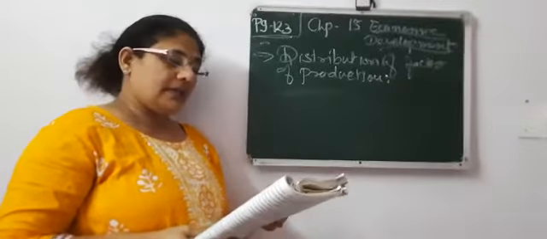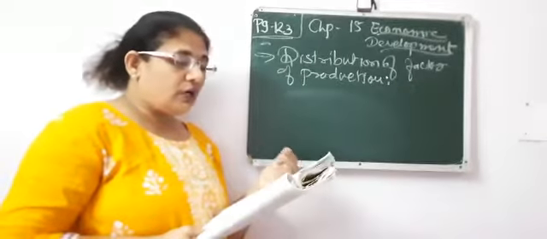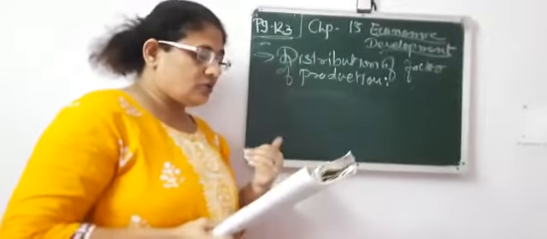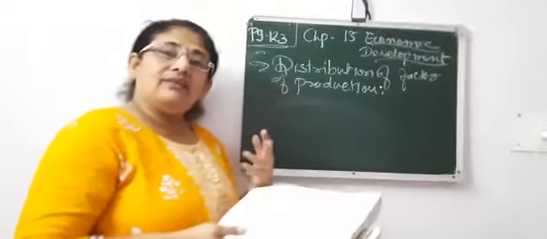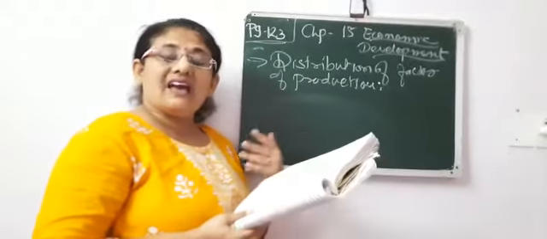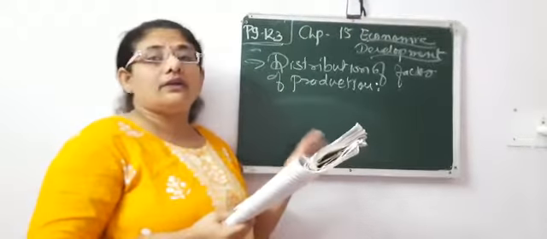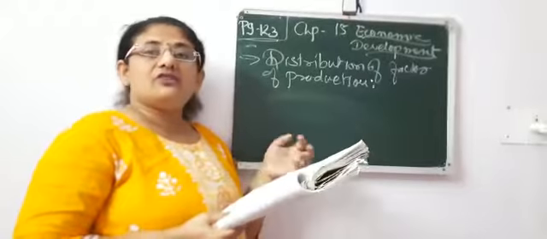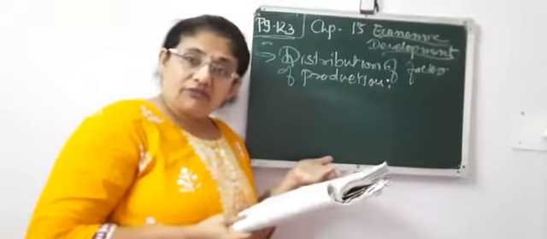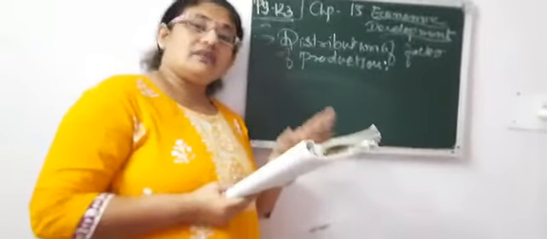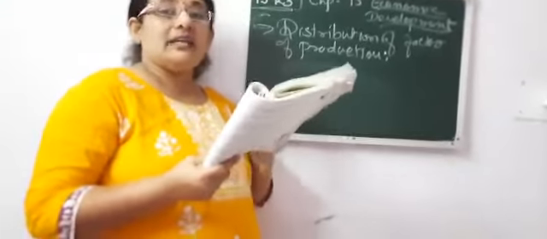Now the next topic is method of allotting of resources, or allocation of resources. There are very different ways. Every country has a different way to allot the resources. It depends on the development of our country. It depends on the availability of the resources. So we should understand this is a very important topic.